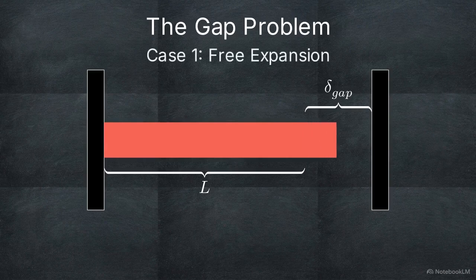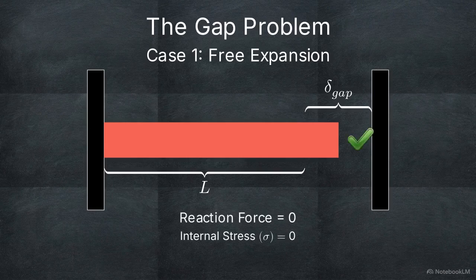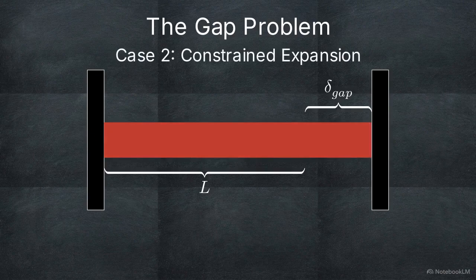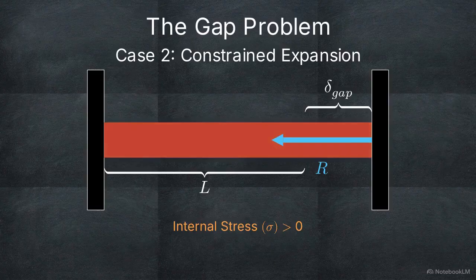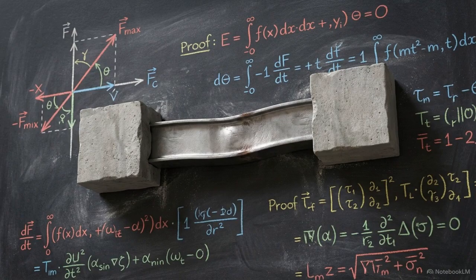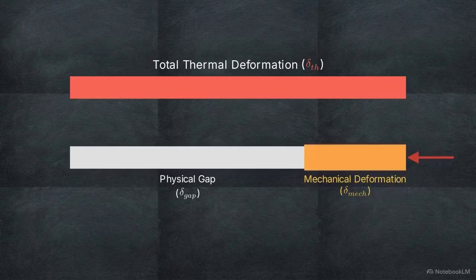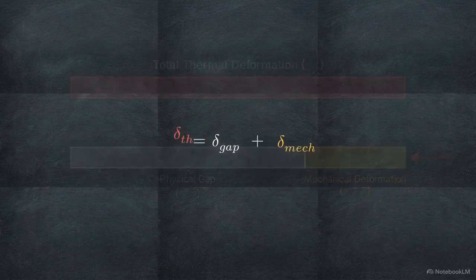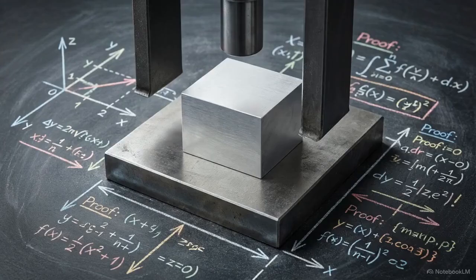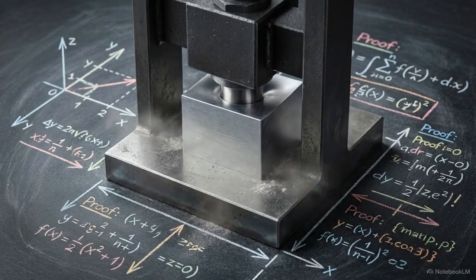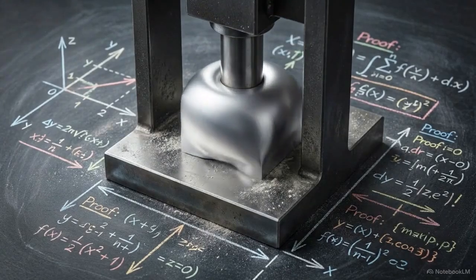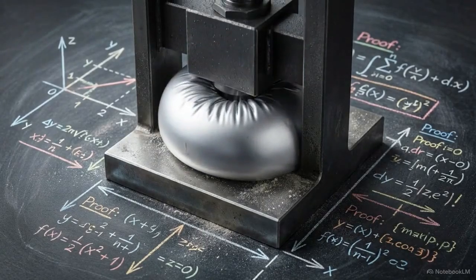In case 1, if thermal expansion is less than the gap, the rod expands freely. Reaction force and internal stress remain 0. But if temperature continues rising, the rod slams into the second wall, generating a massive opposing reaction vector. In case 2, the expansion exceeds the gap. The system is governed by a strict equation. Total thermal deformation equals the physical gap plus the mechanical deformation caused by the wall pushing back. In this constrained scenario, physical strain is calculated relative to the gap distance, as the rigid wall establishes a terminal point for all linear growth.